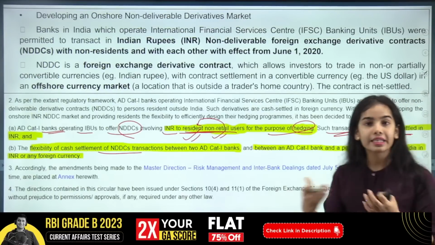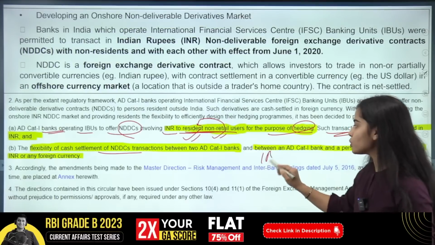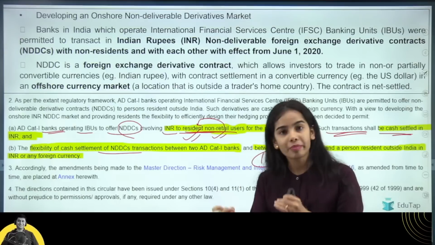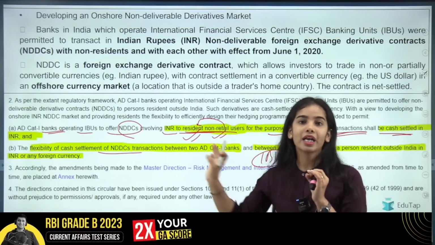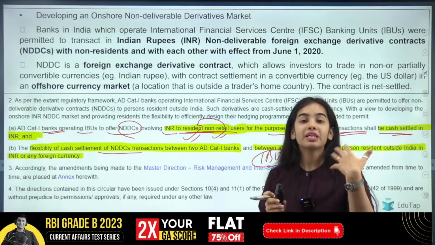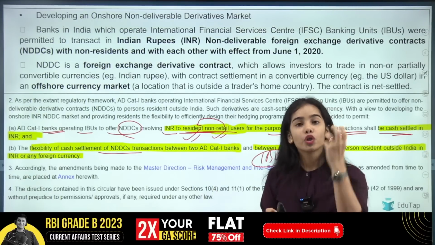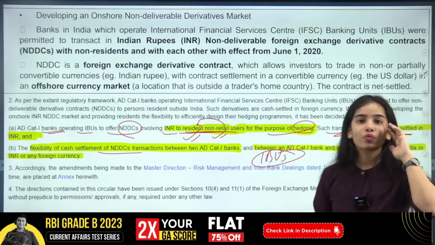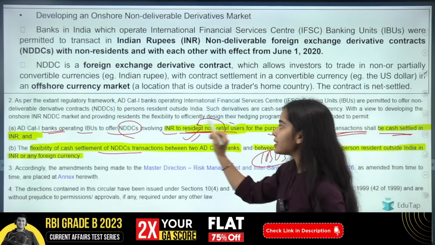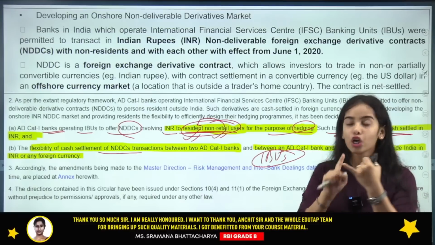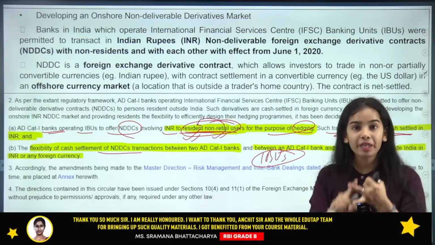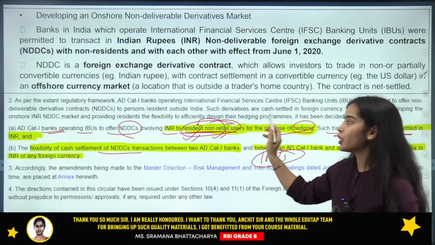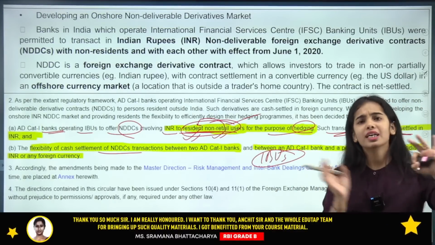Even if the IBUs are transacting the NDDCs among themselves, the settlement can happen in INR or foreign currency. But if the settlement is happening with the resident non-retail users, then the settlement should only happen in INR. So what you have to remember is that the NDDC will be provided to the resident non-retail users, and the settlement of these NDDCs should only happen in INR if the resident non-retail users are engaged. With the others, we do not care.